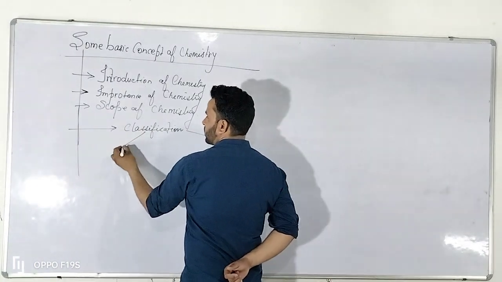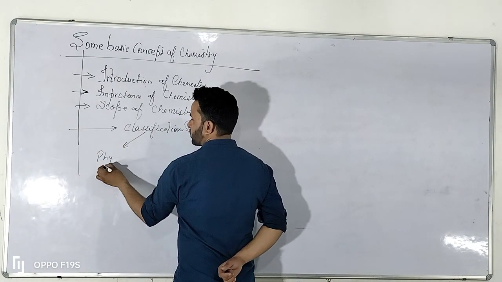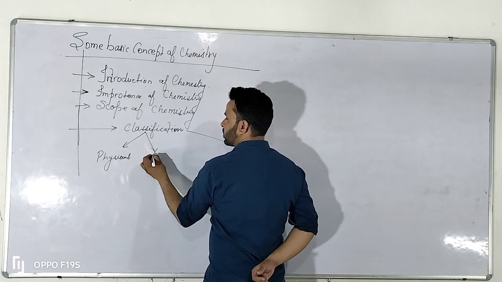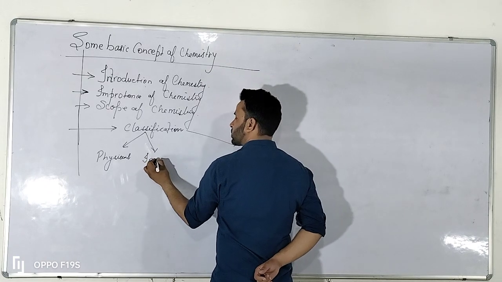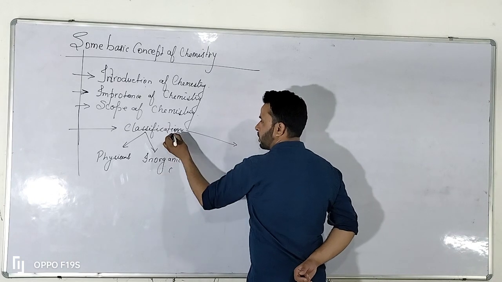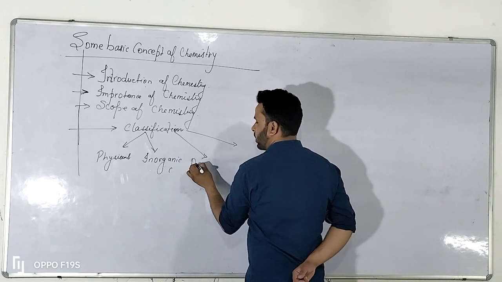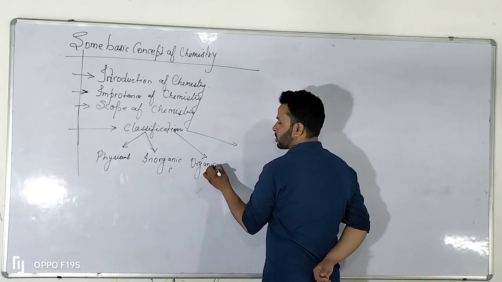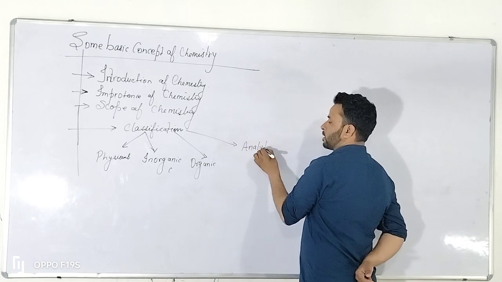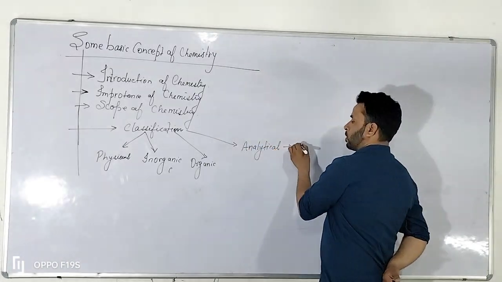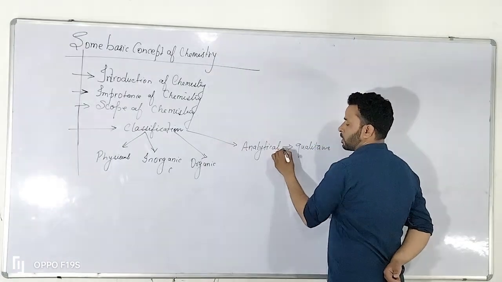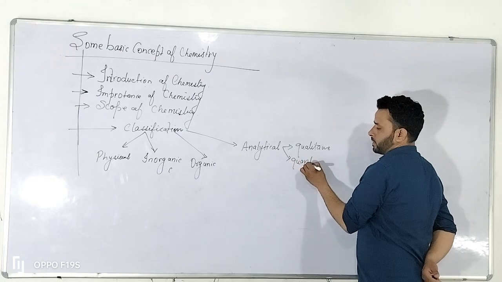First is physical chemistry, then inorganic chemistry, third is organic chemistry, and the fourth is analytical, which covers qualitative and quantitative chemistry.